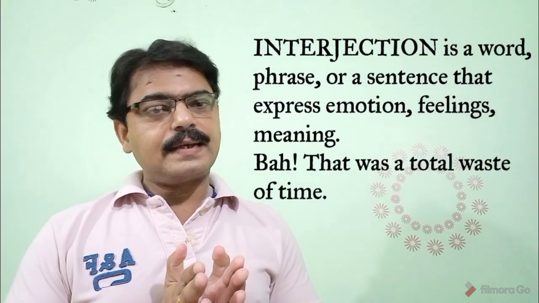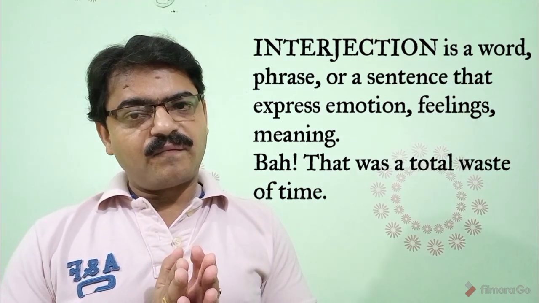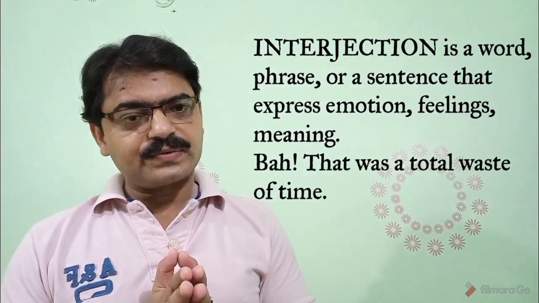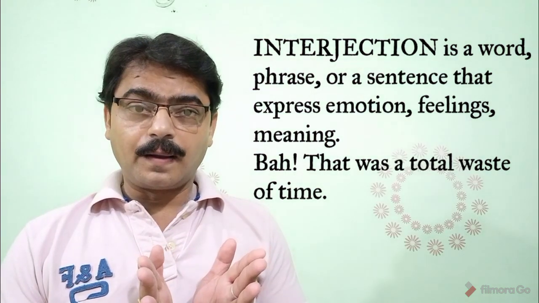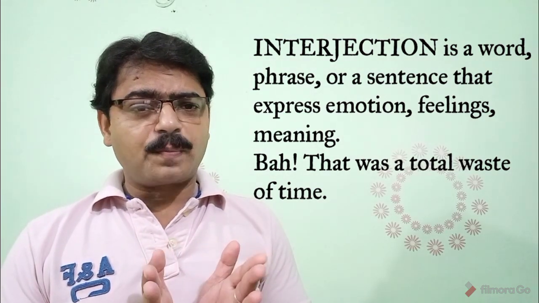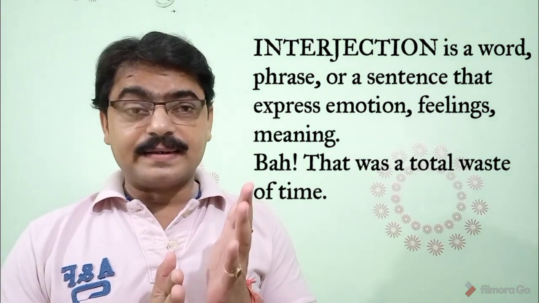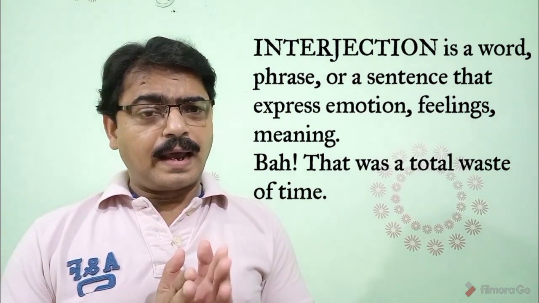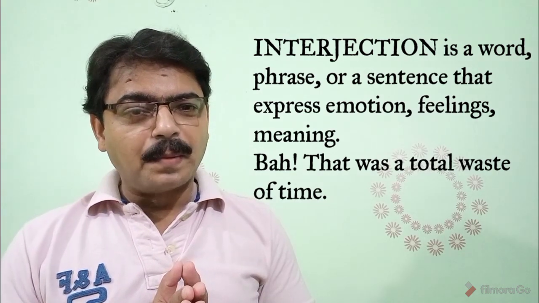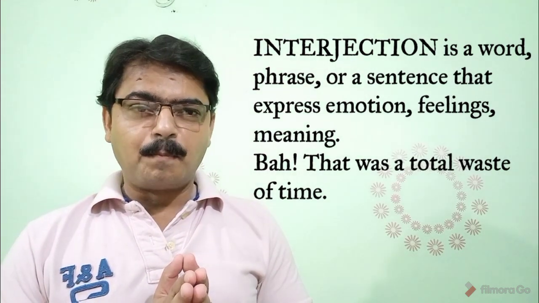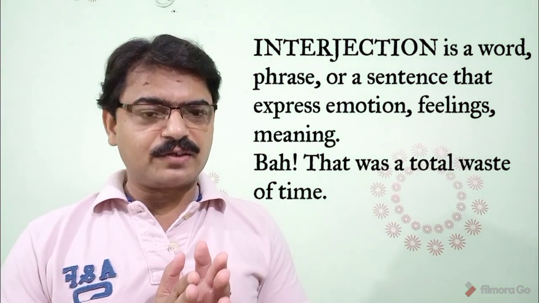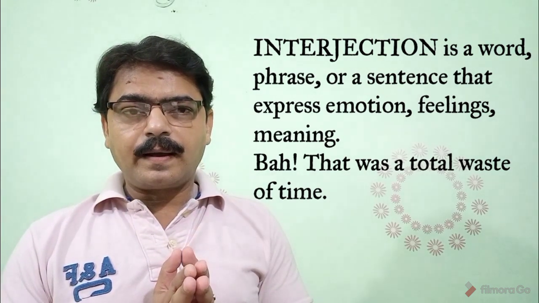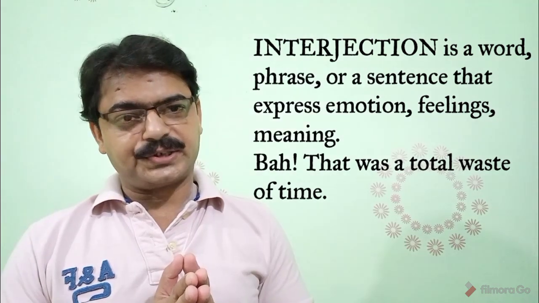Next and last comes interjection. Interjection is a word or a phrase or a sentence that expresses emotion or feelings. Bah, that was a total waste of time. Interjection. Alas, she lost all her money. Here, alas and bah are giving a sense of feeling. So they are used here as interjections.